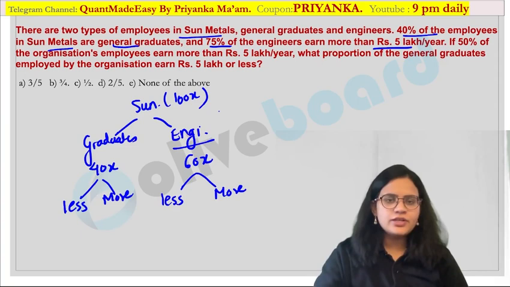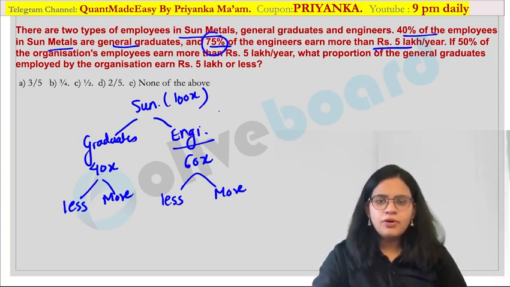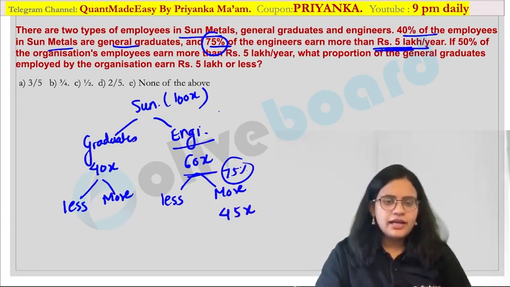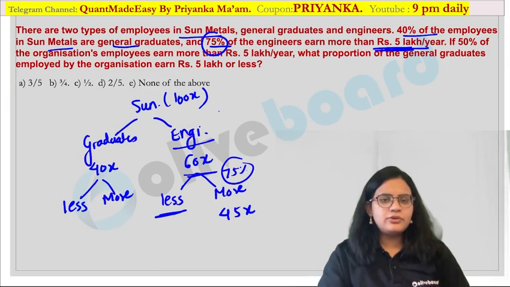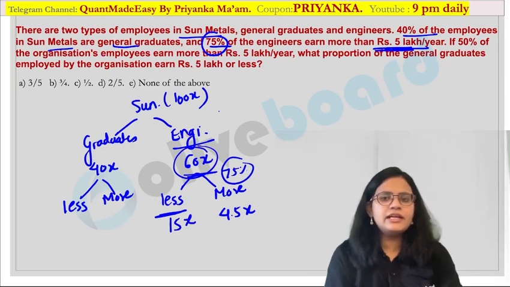So what is said in your question? 75% of the engineers earn more than 5 lakh over here. So they are earning more than 5 lakh. What would be 75% of this value? It is nothing but 45x. So they are earning more than 5 lakh. Can you tell me how much would be the lesser value now? 60x is the total. Out of that you have written 45 here. So this will become 15x over here. Are you guys getting my point?